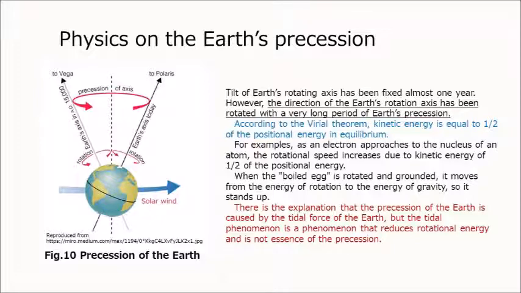The tilt of Earth's rotating axis has been fixed almost 1 year. However, the direction of the Earth's rotation axis has been rotating with a very long period of Earth's precession. According to the Virial theorem, kinetic energy is equal to half of the positional energy in equilibrium. For example, as an electron approaches the nucleus of an atom, the rotational speed increases due to kinetic energy of half of the positional energy. When a boiled egg is rotated and grounded, it moves from the energy of rotation to the energy of gravity, so it stands up. There is the explanation that the precession of the Earth is caused by the tidal force of the Earth, but the tidal phenomenon is a phenomenon that reduces rotational energy and is not the essence of the precession.